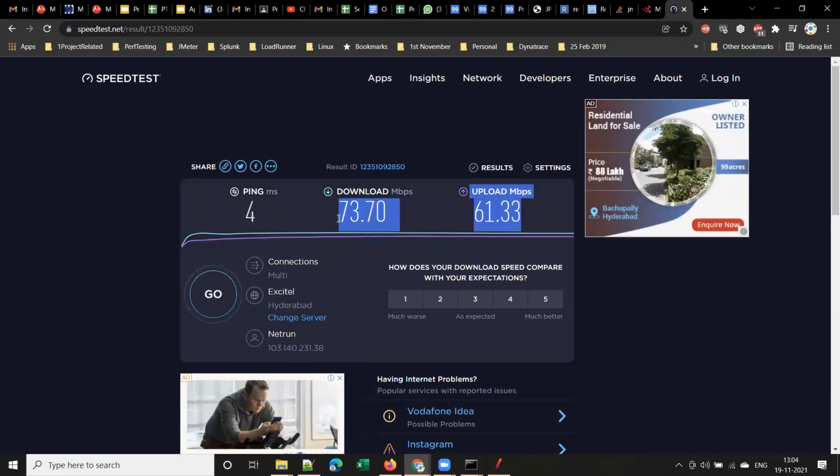Upload and download speed, that is fine if you have a 20 Mbps connection. 10 to 20 Mbps should be fine. At the same time, this ping time is important, and it should be in single digit or double digit max. If it is in triple digit, please arrange some other alternative. Is it clear, guys?